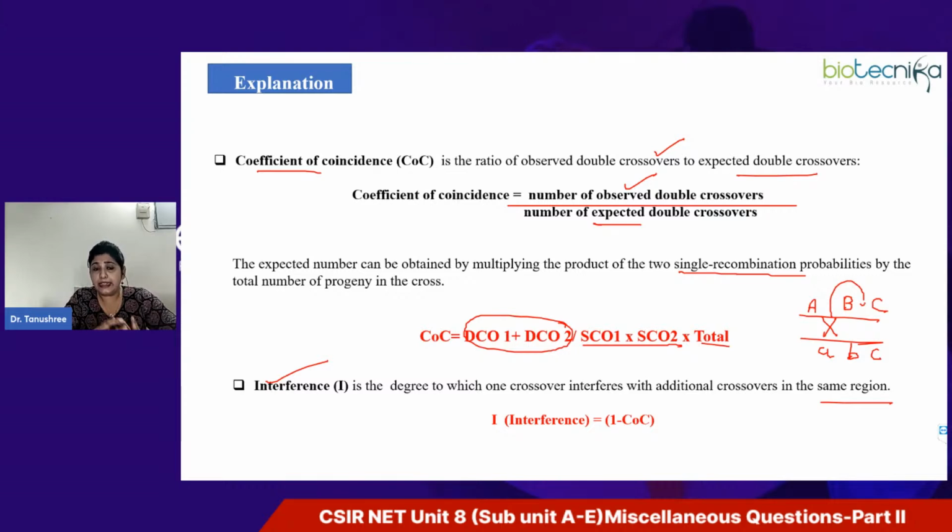This is the reason double crossovers are less common. Interference is given by the formula 1 minus coefficient of coincidence. So now I have already told you about coefficient of coincidence and interference. So quickly answer this question.